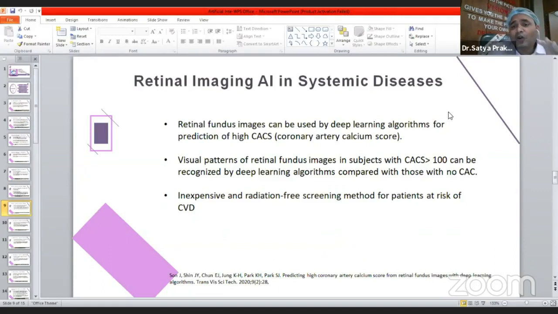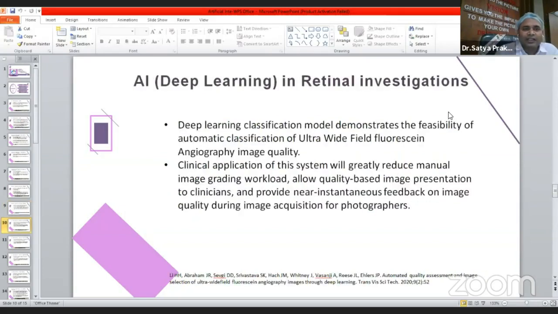Retinal fundus images can also be used by deep learning algorithms to predict high CACS, coronary artery calcium score. The visual pattern of retinal fundus images in subjects with CACS more than 100 can be recognized by a deep learning algorithm compared to those with no CAC. It is an inexpensive, radiation-free screening method for patients at risk of coronary vascular disease.